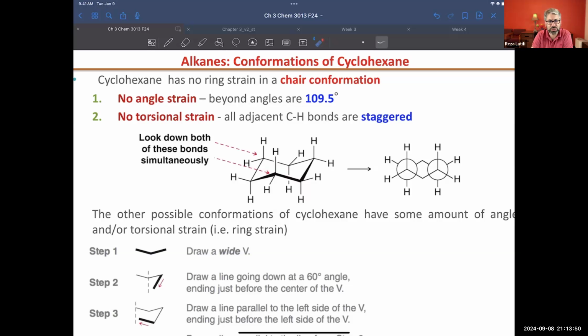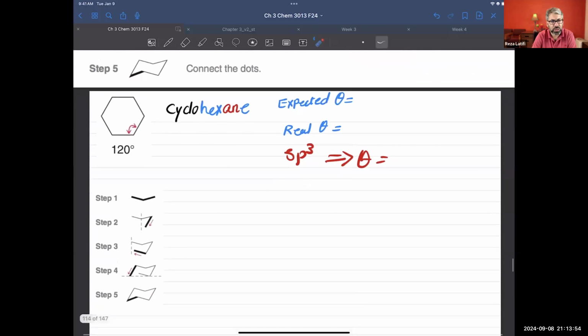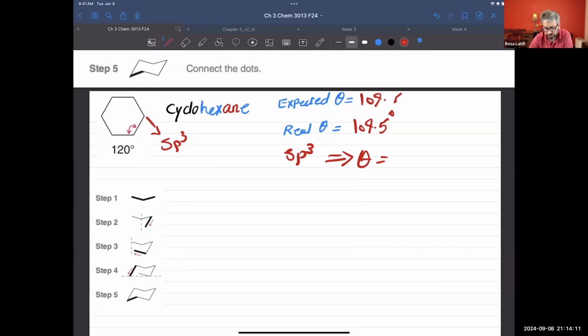Let's learn how to draw those structures. We start with the fact that cyclohexane has carbons with sp3 hybridization, so the expected bond angle is 109.5 degrees, again because it's sp3. And what's the real one? The real one is again 109.5.